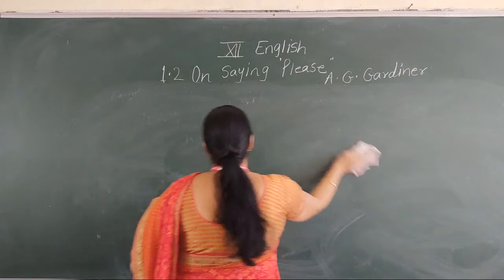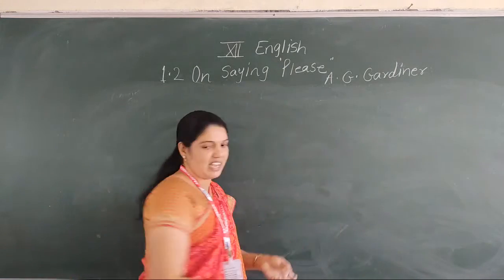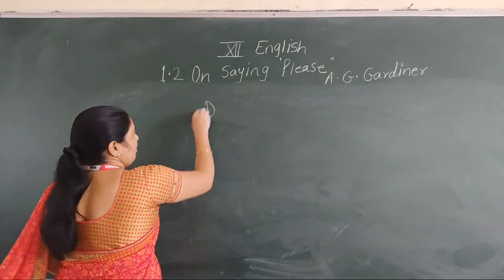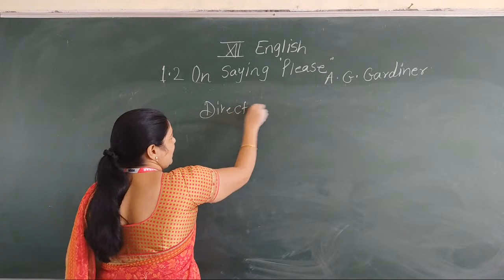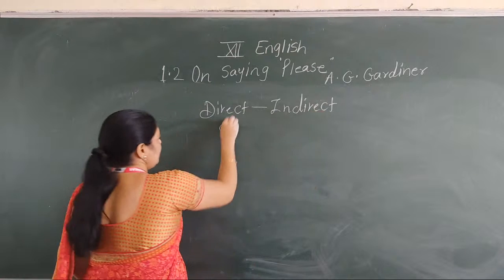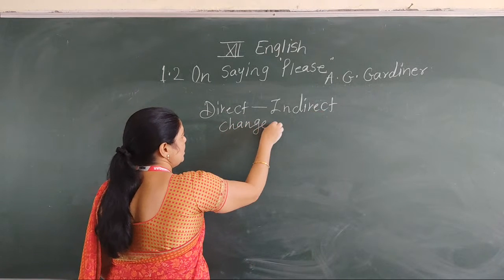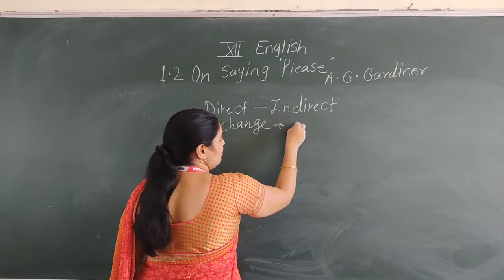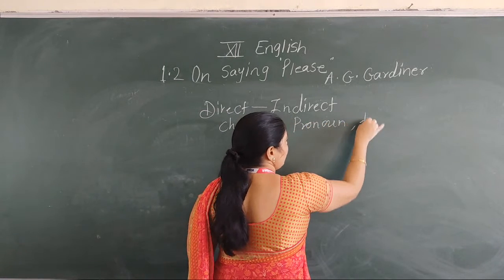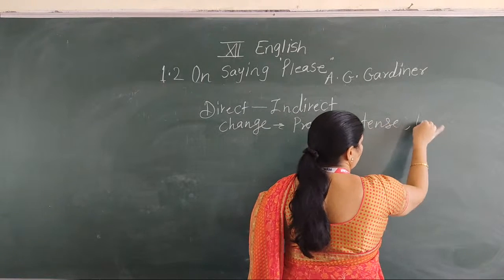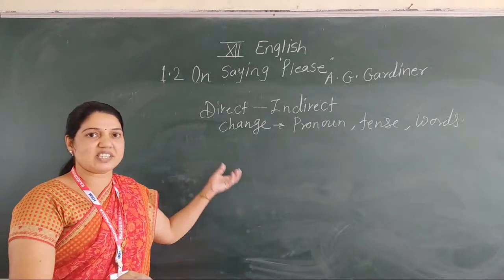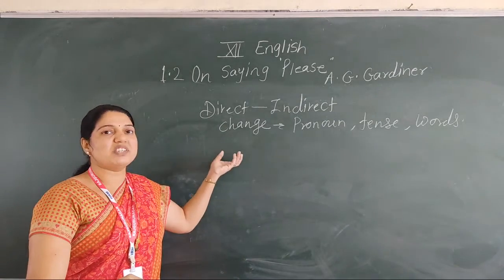When we convert direct speech into indirect, there are some changes: a change in pronoun, a change in tense, and a change in words also. डायरेक्ट से इनडायरेक्ट करत असताना आपण काही चेंजेस, कॉमन चेंजेस पाहतो. ते कॉमन चेंजेस म्हणजे काय?